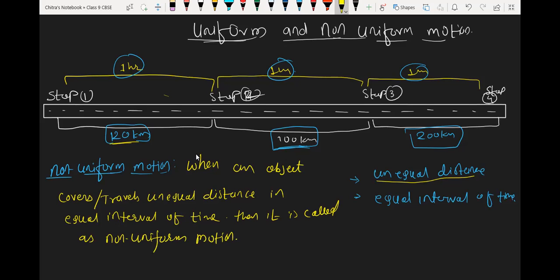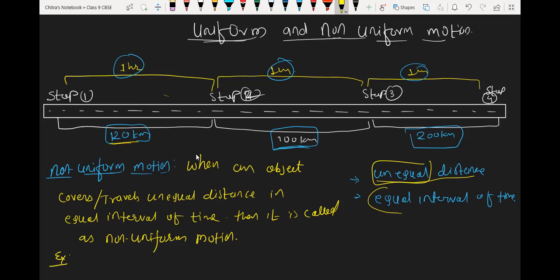Sir, is it necessary that the time interval should be equal? No. It can be unequal in both distance and time, or if you take equal distance, then it can be in unequal intervals of time. Okay, that's all. Now we have to write an example.